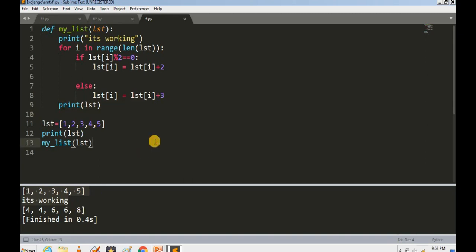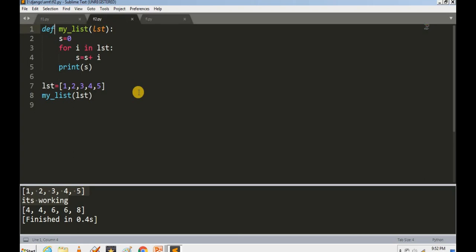Also you can try for all the odd and even elements together, and we can do a lot regarding list and function also, that we are going to see. Now, what is the task for you all? I have created a simple code for you in order to add the elements of a list. Let's say we have the same function myList, and the same list 1, 2, 3, 4, 5, and we have to add all the elements of the list. So the total should be 15.